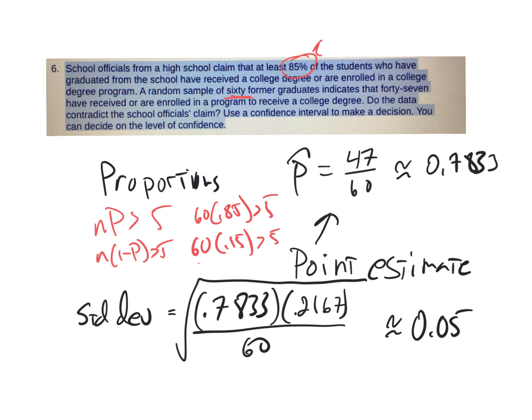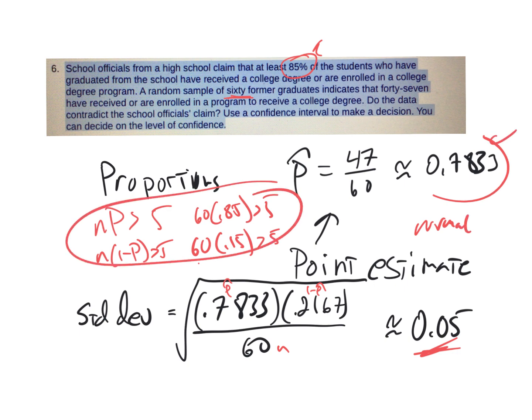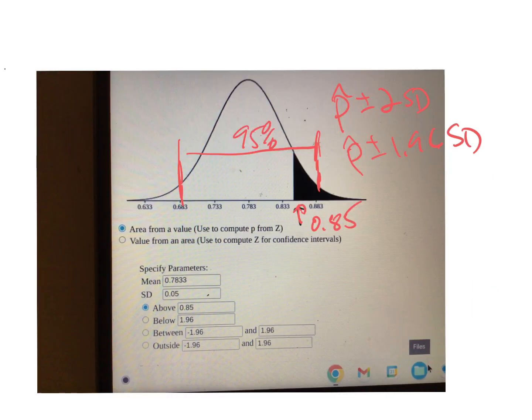So I did the standard deviation. Remember, this is p hat times 1 minus p hat over the sample size, and take the square root, and I did some pretty liberal rounding. So we're going to say the shape is normal, because it meets that criteria, the center is this, the standard deviation is here. I went out to that David Lane normal calculator, because I knew the picture would do all the work for me. So there's that p hat number, and notice I'm going 2 standard deviations below the mean and 2 standard deviations above the mean.